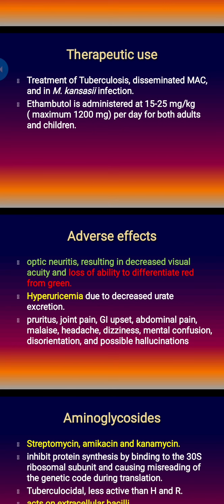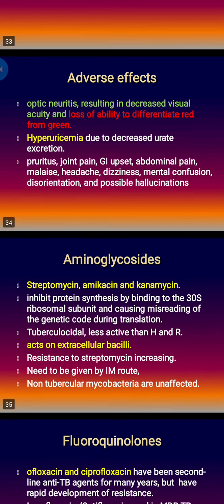And also there is hyperuricemia due to decreased uric acid excretion. And these are the rare side effects, but remember the optic neuritis and the hyperuricemia. So hyperuricemia is an adverse effect of both pyrazinamide as well as ethambutol. Next, aminoglycoside. Streptomycin is the first line, but the rest, amikacin and kanamycin, are second line drugs.